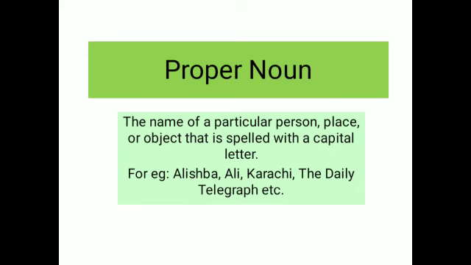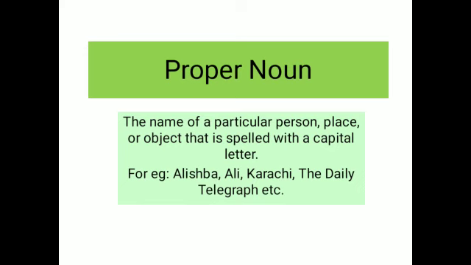For example, if a girl is standing in front of us, we may call her a girl, right? In general, she is a girl. But if it comes to her proper name, we call her with her name. She must have got some name now, Alishba, Aiza, whatever, right? So that particular name that she has got comes under proper noun.